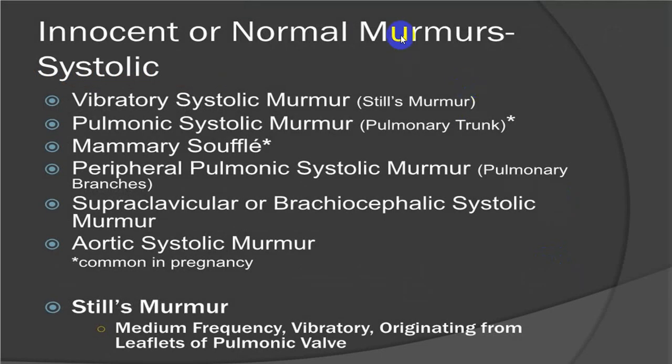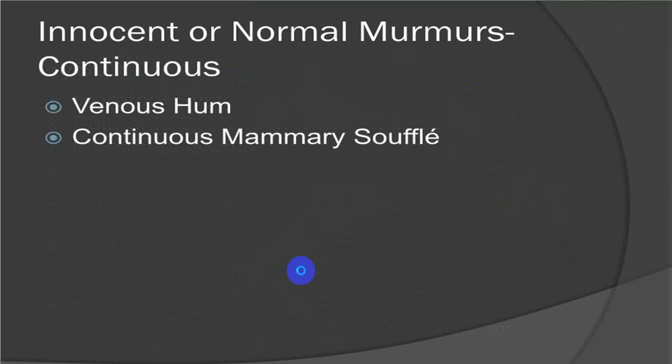Don't try to remember all those names. What we call them is innocent murmur. One of the names given is Still's murmur. Then yes, that is the one main name. Forget about all the rest. We have already told you the innocent murmur may be a continuous murmur like venous hum and continuous mammary shuffle. Again, difficult to identify. Don't try to utter it in your oral exam.